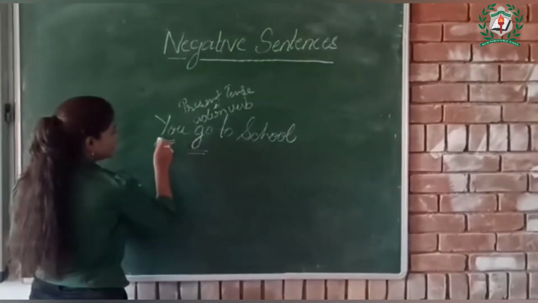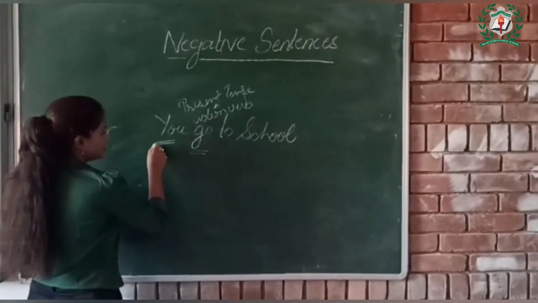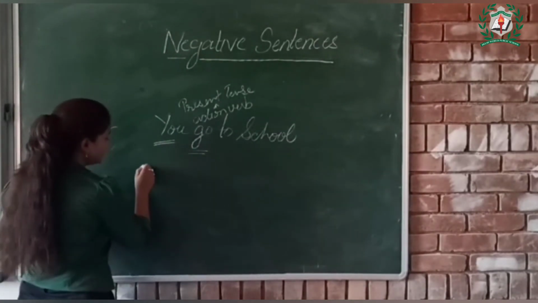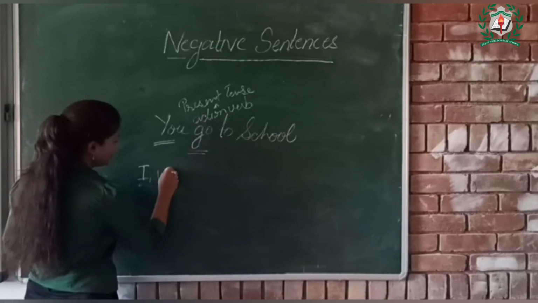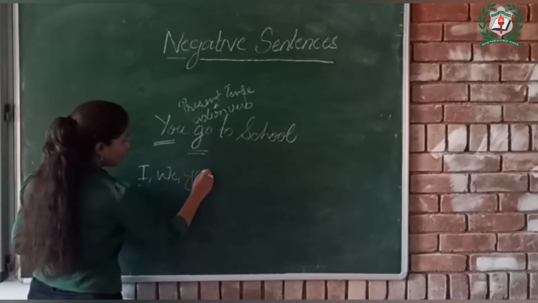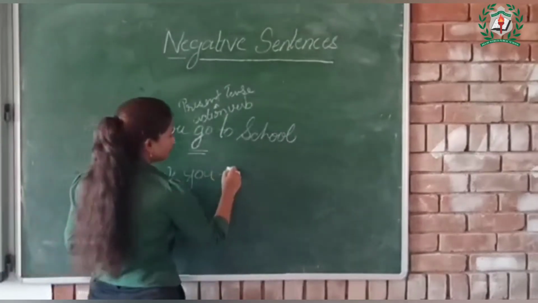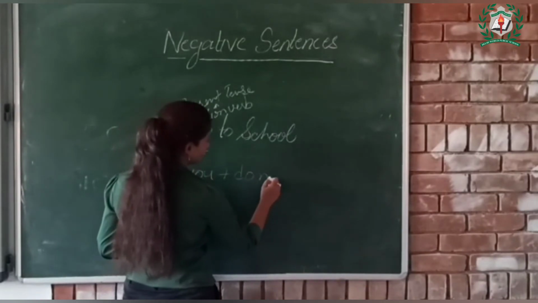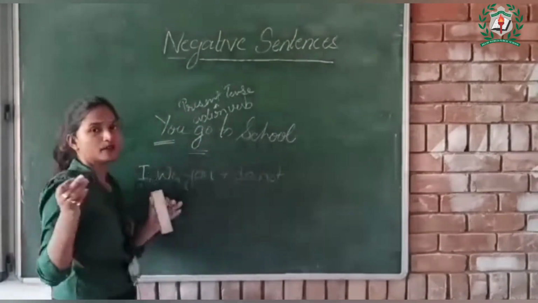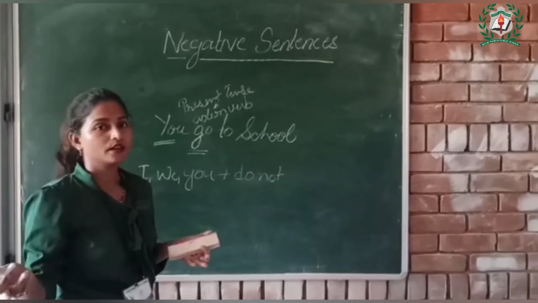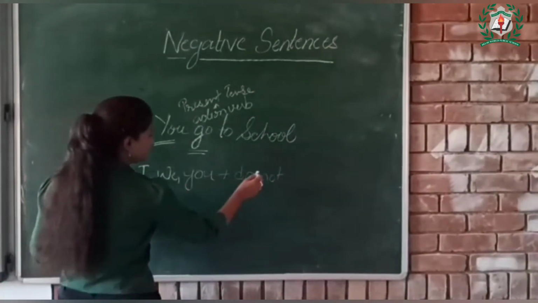And here you is coming. So if a sentence is having I, we, you, we add do not. We add do not plus first form of the verb, for present tense.